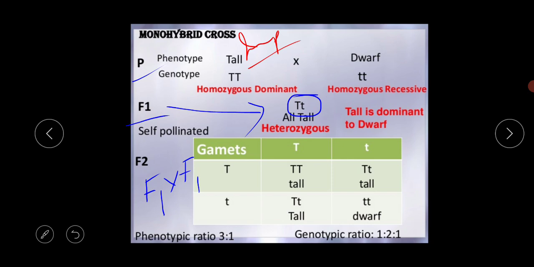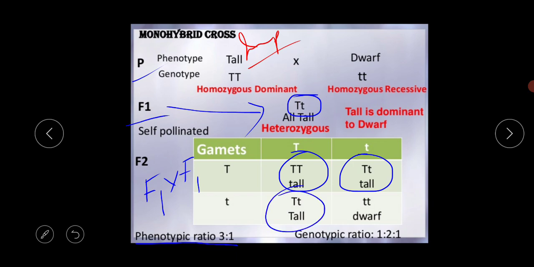So in this way, that capital T small t and the small t, okay. From this Punnett square you are getting a phenotypic ratio of 3:1, okay. Why? Because 3 tall and 1 dwarf, this is the 3 tall and 1 dwarf, okay.